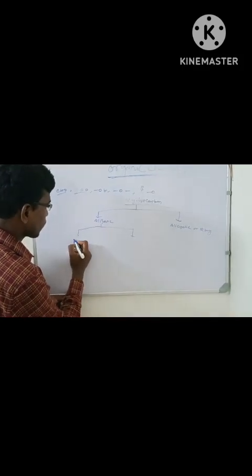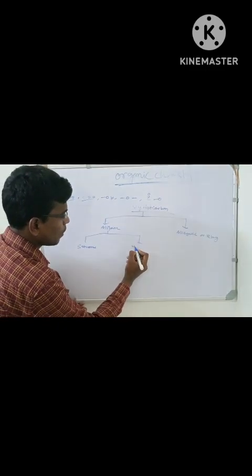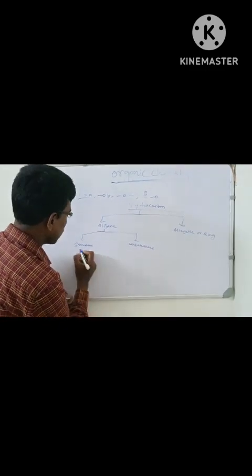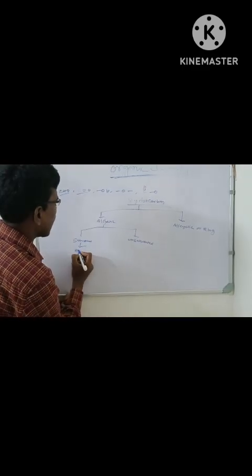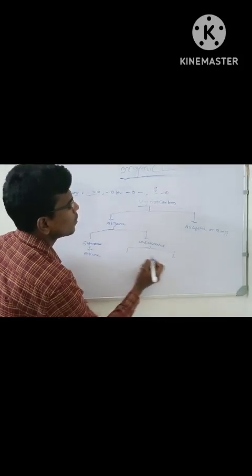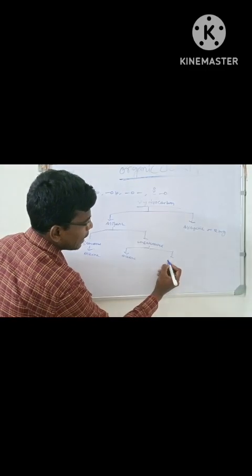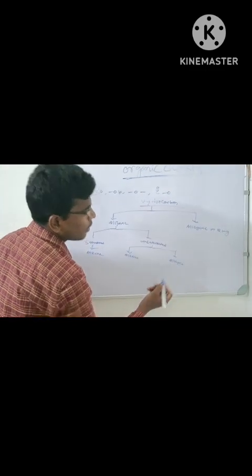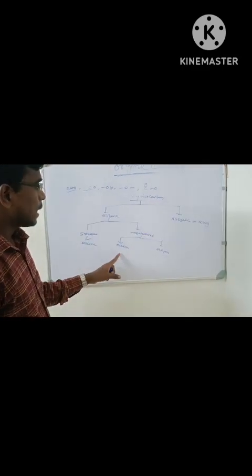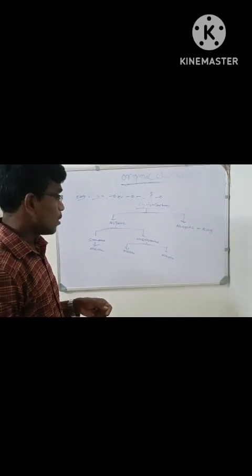First one, saturated. Second one, unsaturated. Saturated is being alkane, unsaturated is being alkene and alkyne. Alkane saturated, alkene unsaturated, alkyne unsaturated.